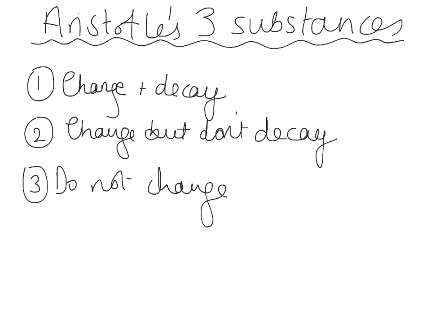Now finally, although this is not on your specification, I do think it's something that can set you apart from the thousands of Aristotle essays that the examiners are going to read. And that's that Aristotle observes not only that the world is changing, but actually there are three broad groups of substances. The first group of substances are those which change, those which are moving, but will ultimately decay and die. And those are things like us, plants, animals, lots of different things.